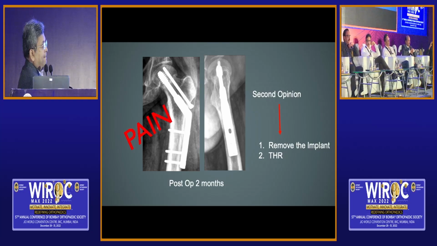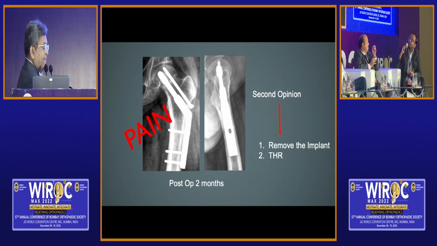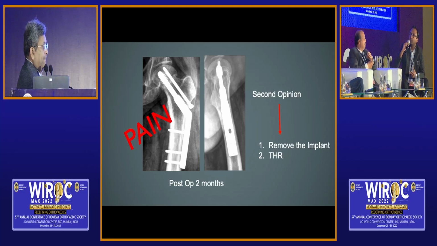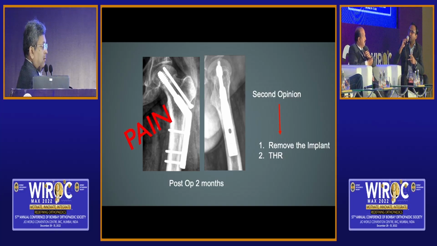But to me, it looks like it is probably AVN, early AVN, and some of these patients get a lot of pain because of the shortening of the neck as well. Yes. So I have to evaluate how bad is this pain. If it is very bad, then I would remove this implant and do a total hip, sir. Same sitting, sir.